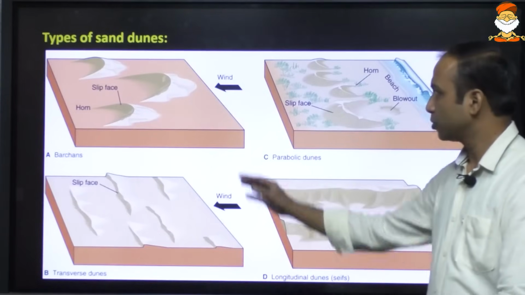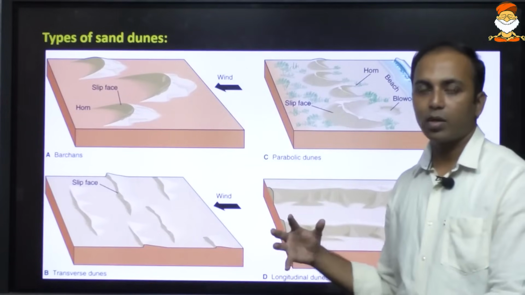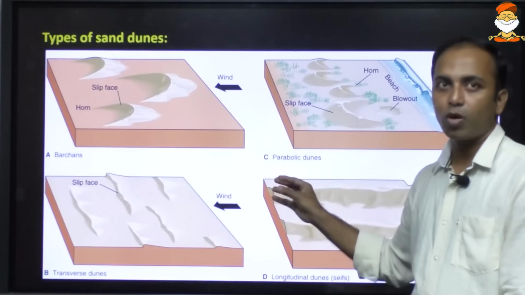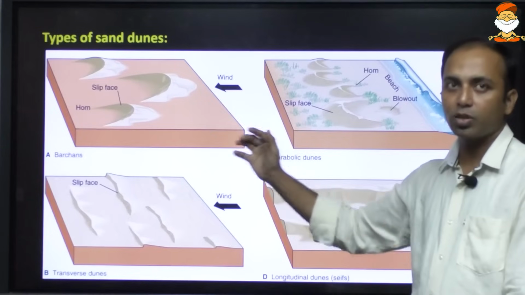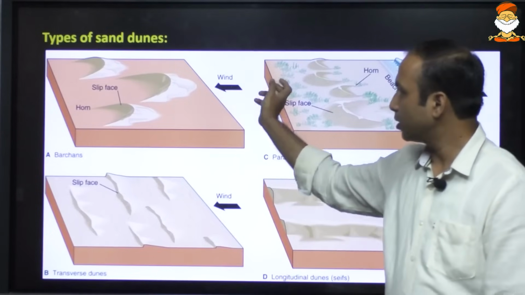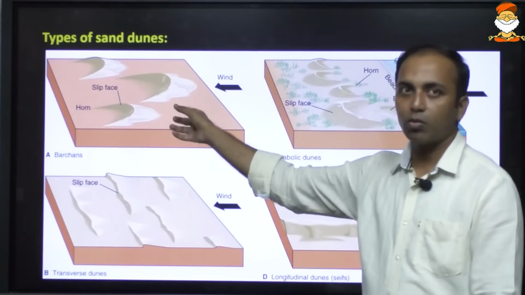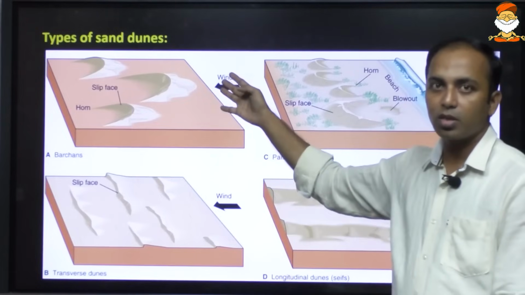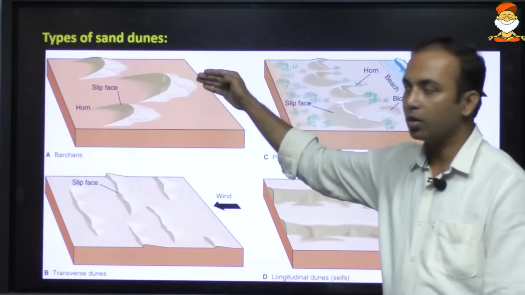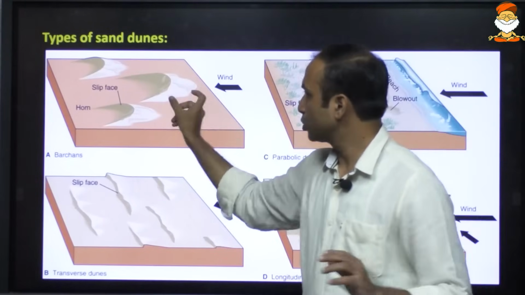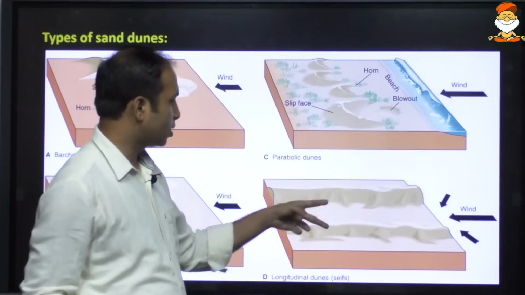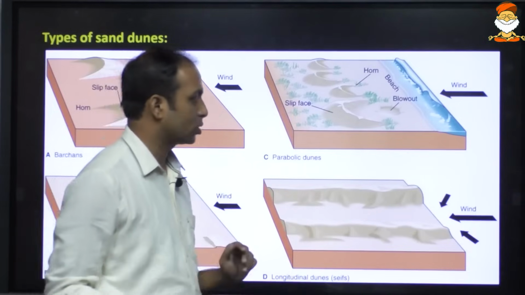Okay, now some sand dunes of different structures may be formed, all because of the direction of the wind. When the wind is coming from below and such a sand dune is formed, it is known as barchans. Okay, when the wind is changing direction, when the wind is not coming from here, instead it is going from here, it will be arranged accordingly. It will be arranged in this manner. It is known as longitudinal sand dunes.